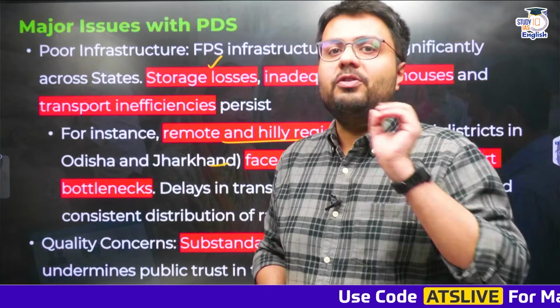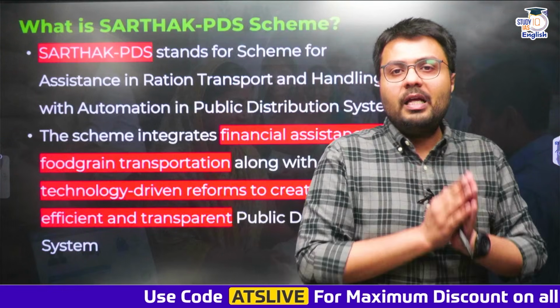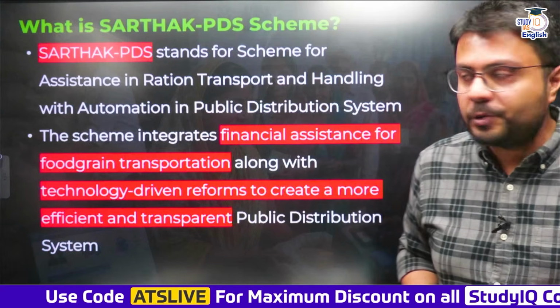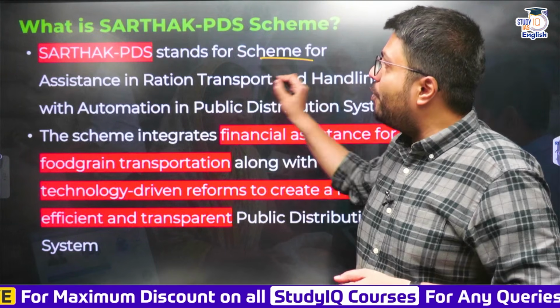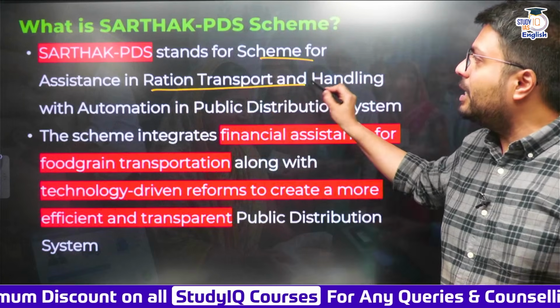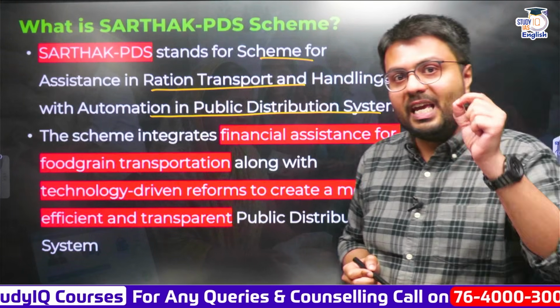So to rectify this challenge, the government has introduced the SARTHAK-PDS scheme. So what is the SARTHAK-PDS scheme? Let us now understand this. SARTHAK-PDS is basically an abbreviation for Scheme for Assistance in Ration Transport and Handling with Automation in the Public Distribution System. So what does this scheme want to do?